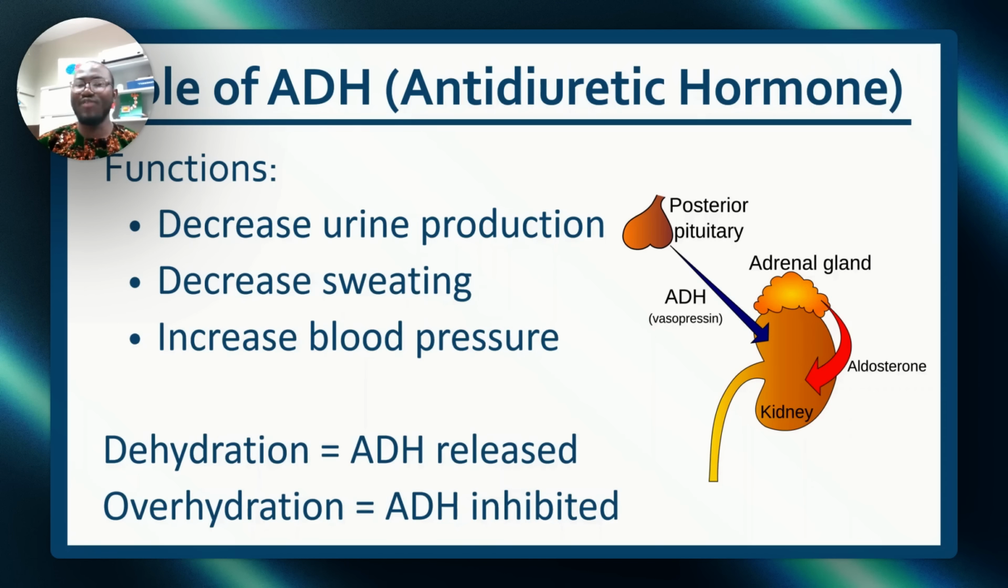It activates the kidney to produce aldosterone in the adrenal glands. So first of all, the role of antidiuretic hormone, I don't want to go into this. I just want to mention it briefly. It decreases urine production, decreases sweat, and increases blood pressure. We see questions on this.